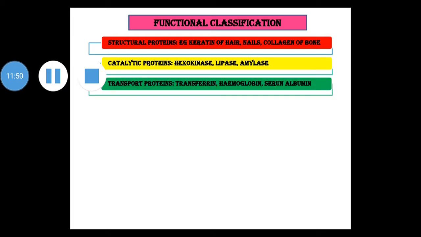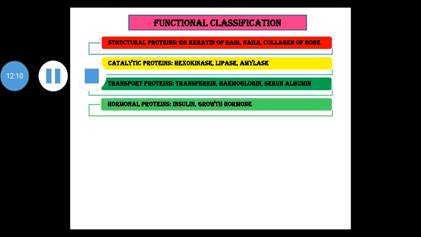Next is transport proteins. These proteins perform the function of transport of substances in the body. Example is transferrin, involved in transport of iron. Example is hemoglobin, involved in transport of oxygen. Then serum albumin. Next is hormonal proteins. Hormones are proteinous in nature, and they act as chemical messengers. Insulin is an example. Growth hormone is an example.